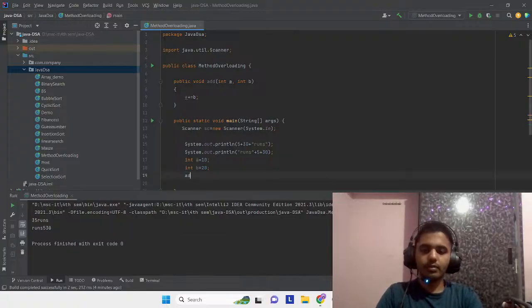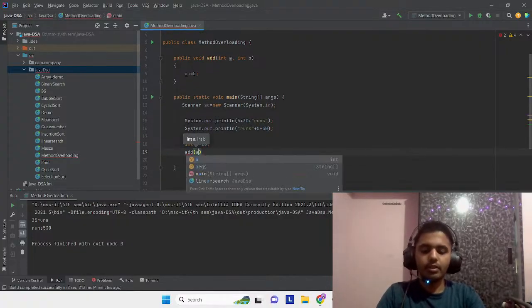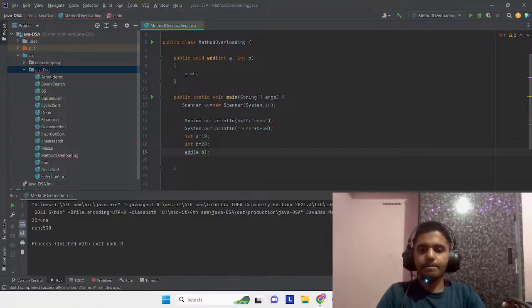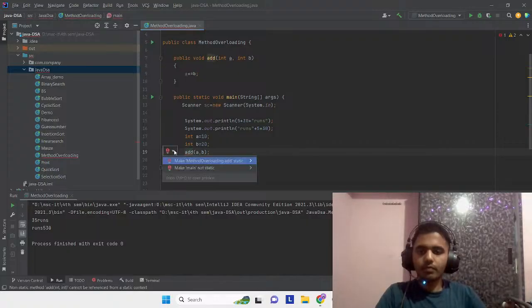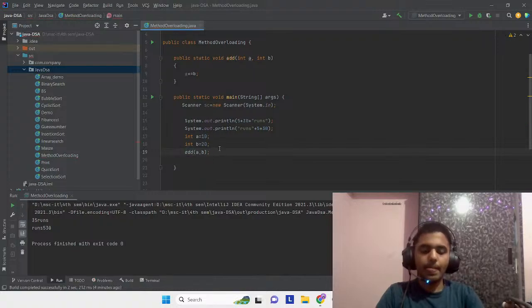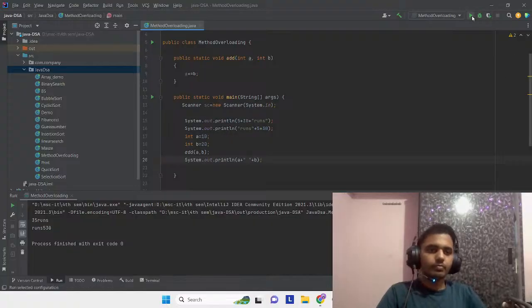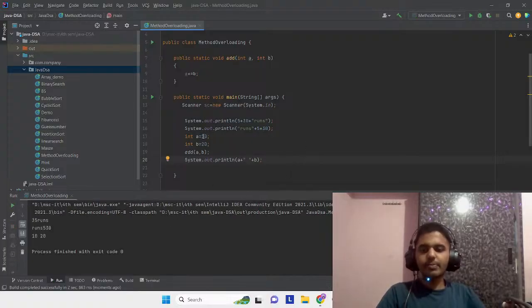We'll call our method add with a and b. Now if you try to print your variables, what should it print? See, it's printing 10 and 20 only.